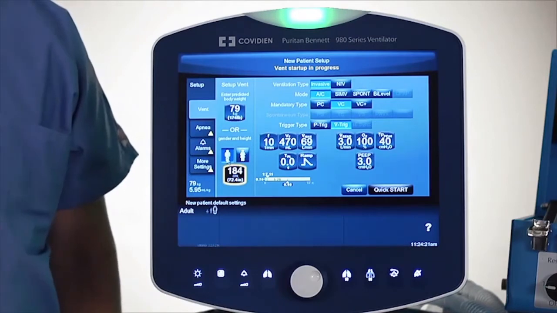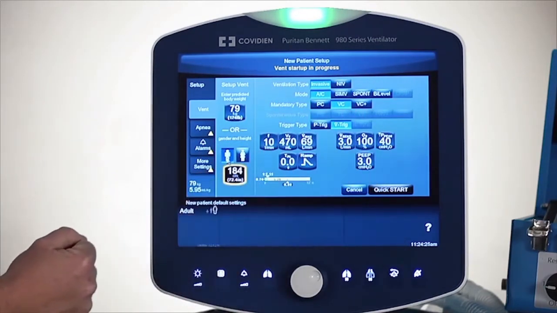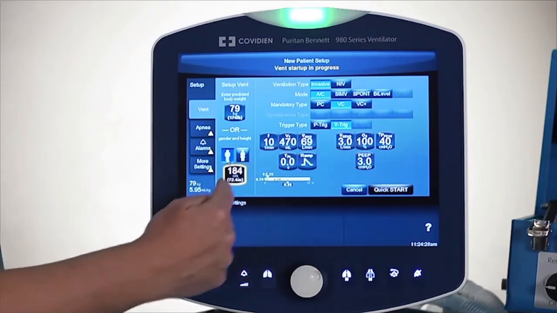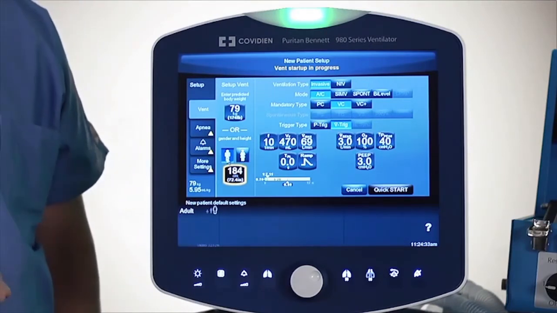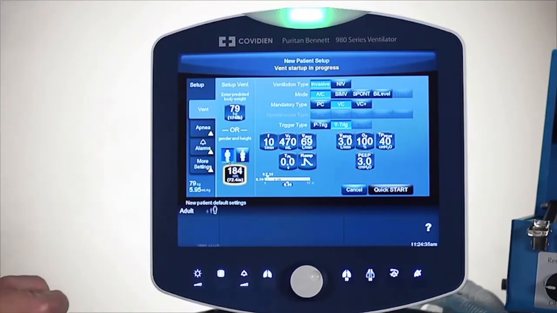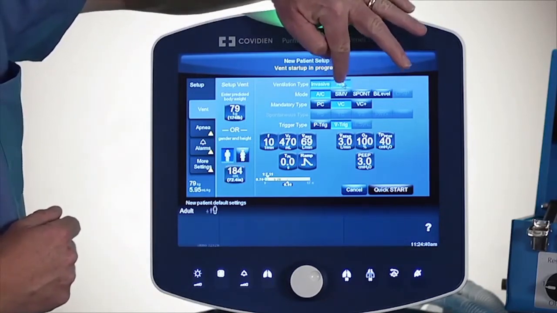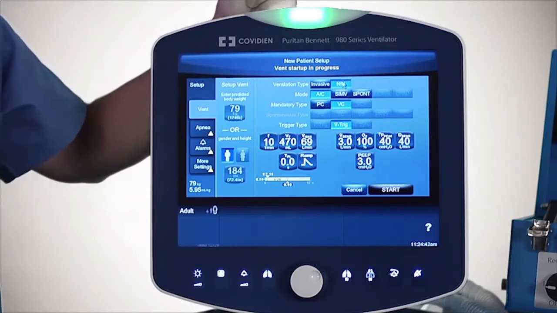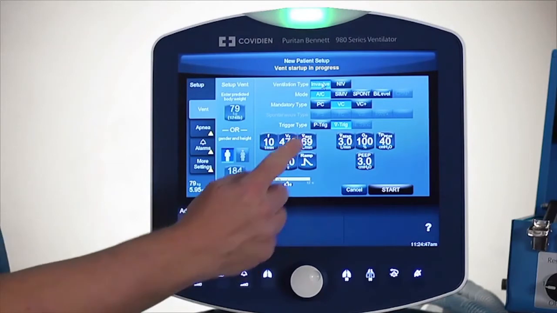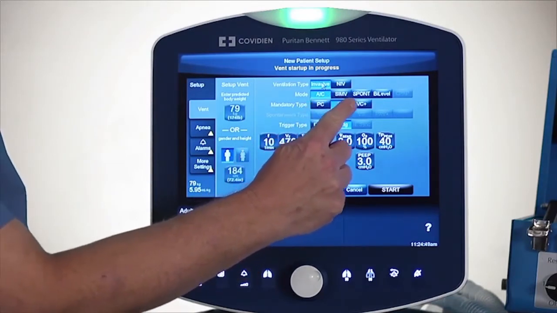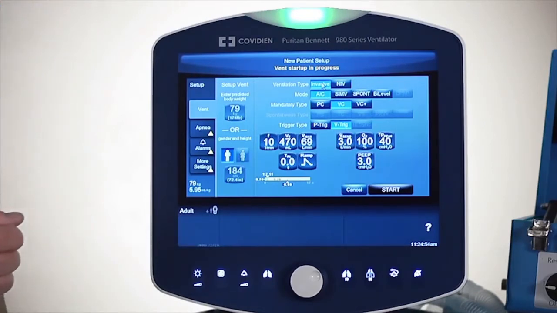Now on the screen you'll notice a number of other areas. In this area we see what the mode selection is, and then below that we have the primary settings area. So now let's look at the available modes that you can select from, as well as the approach to ventilation. On the top here we can see invasive and non-invasive. For our purposes we'll start with invasive as an example. I also have assist control, SIMV, spontaneous, and bi-level as my choices for modes. I'm going to stay with assist control for now.